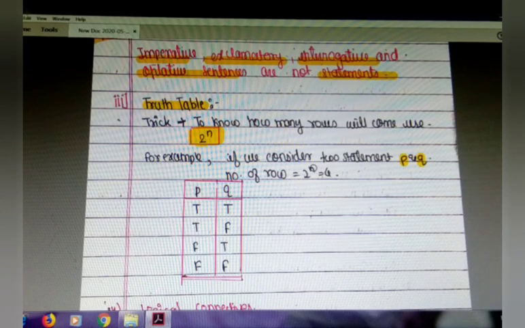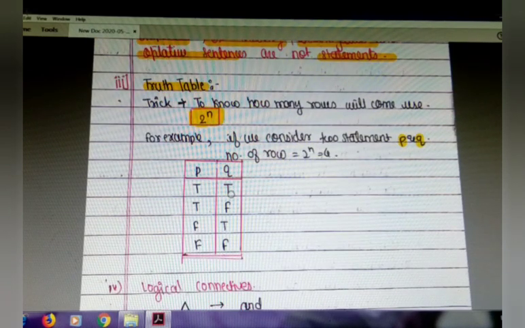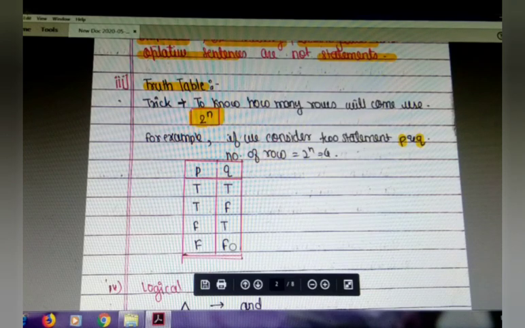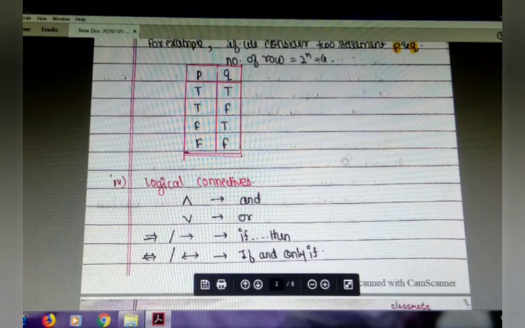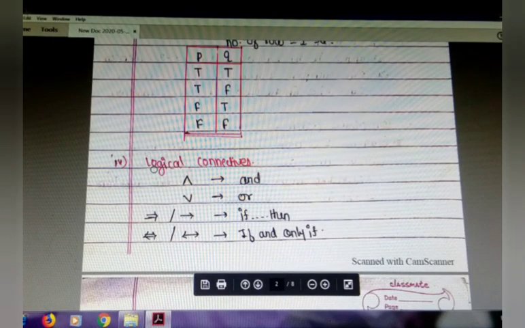2 are present. So n is the number of statements. So how many rows will come here? 2 raised to n. Here n is 2, so 2 raised to 2 is 4. So count here: 1, 2, 3, 4. 4 rows come here.